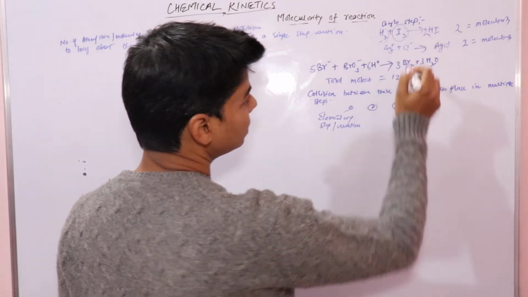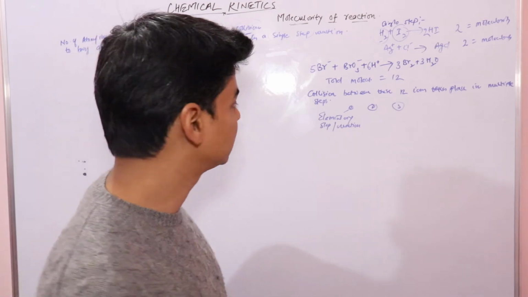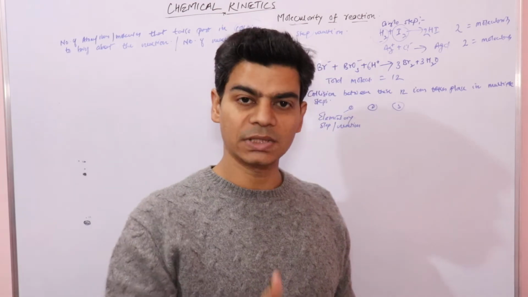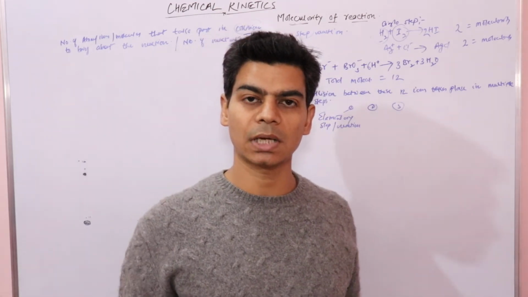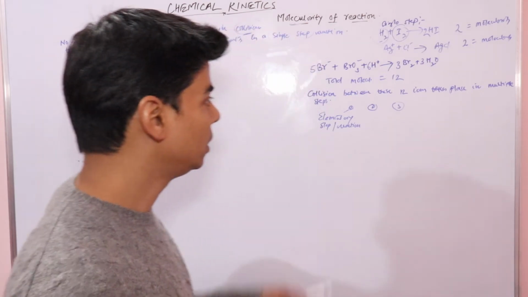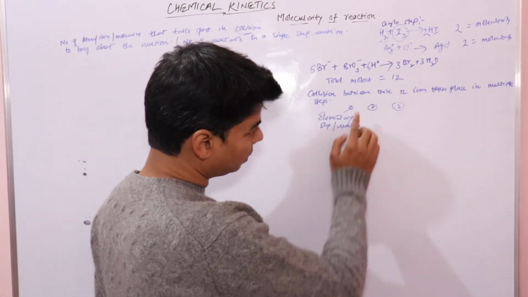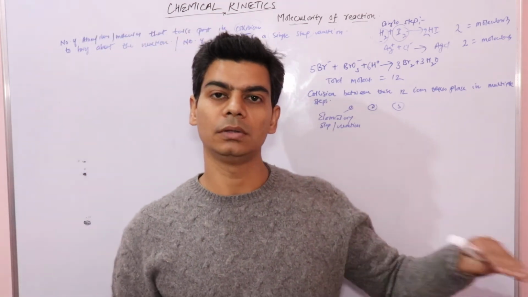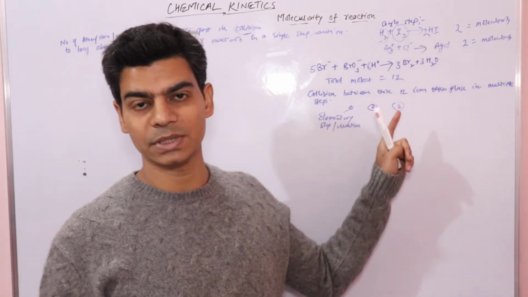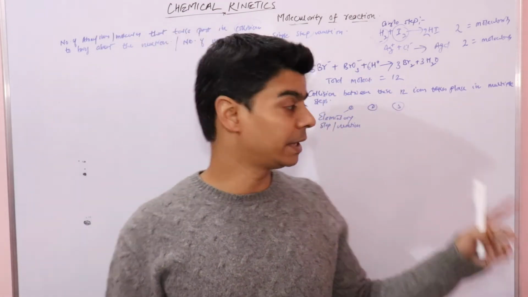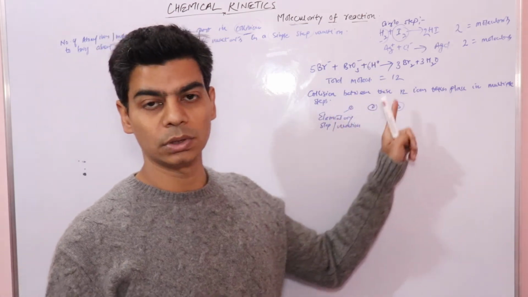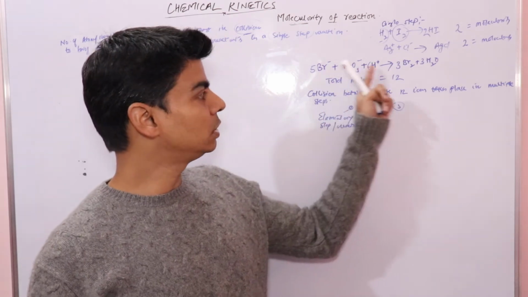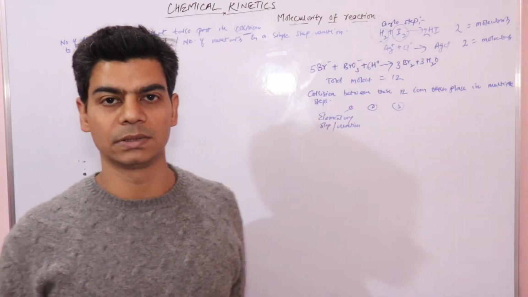These single step reactions are also elementary reactions, right? So the reaction where the collision takes place in a number of steps, not in a single step, these reactions are called complex reactions, right? And all the steps that are there in the complex reaction, we call all these steps the mechanism of reaction. When we write the mechanism of these reactions, we mention all the steps, right? So the mechanism of reaction includes all the steps, all the elementary reactions, right?